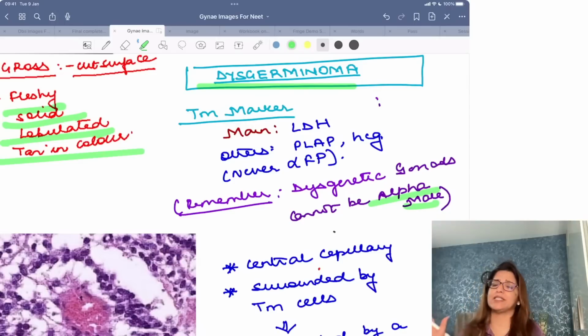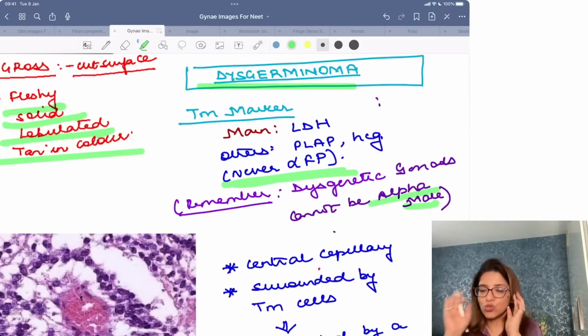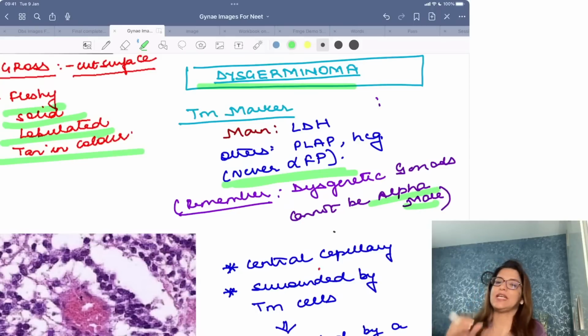You may get placental alkaline phosphatase and HCG, but you will never get alpha fetoprotein in dysgerminoma. So just remember this: dysgerminoma means dysgenetic gonads, and alpha males do not have dysgenetic gonads. So alpha fetoprotein is never seen in dysgerminoma, right?